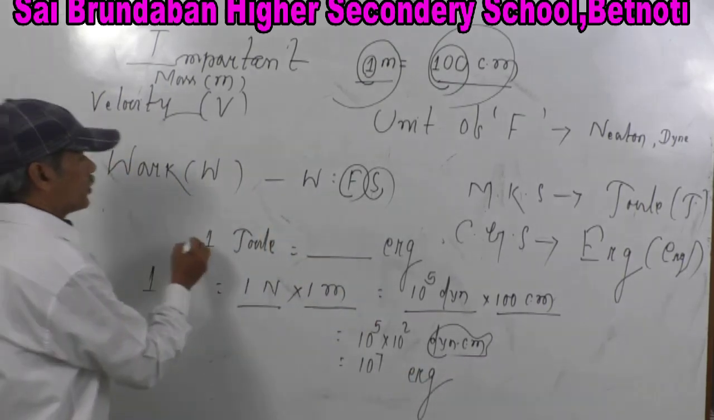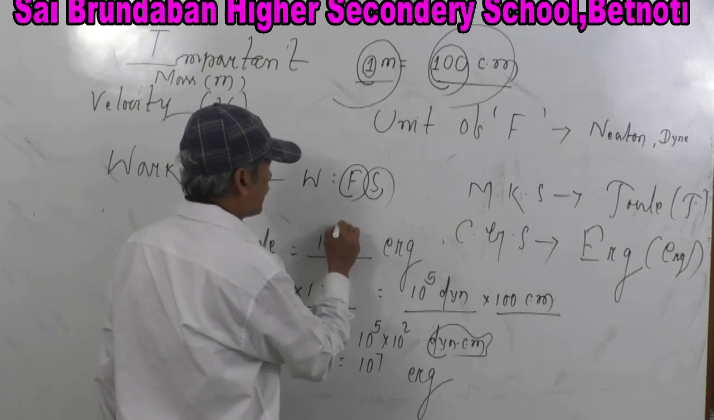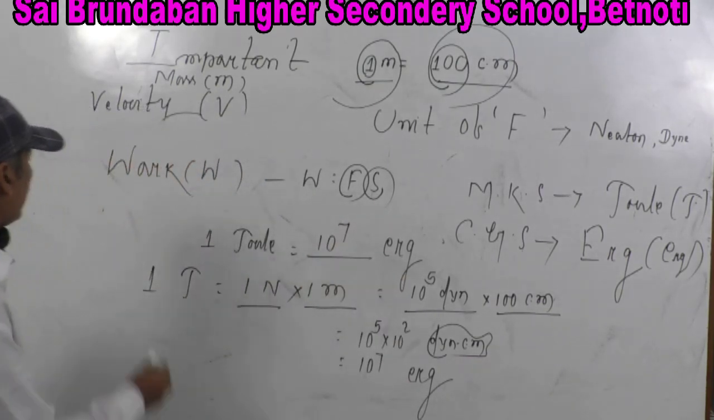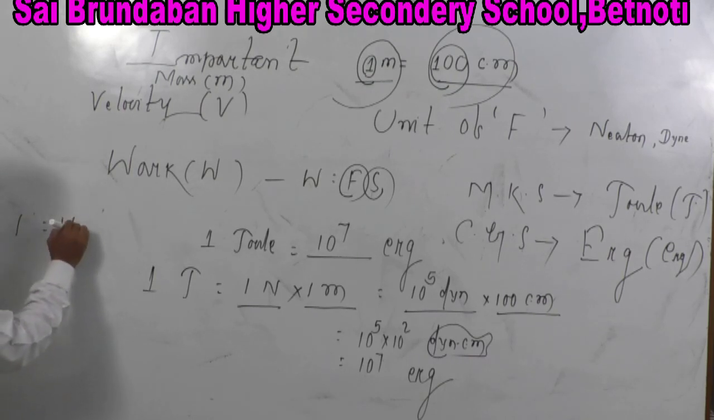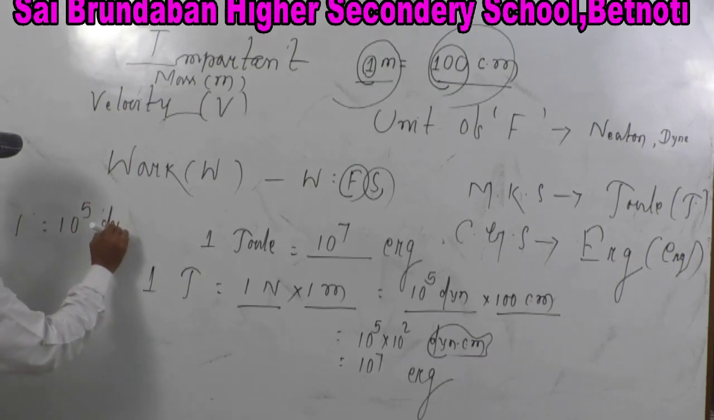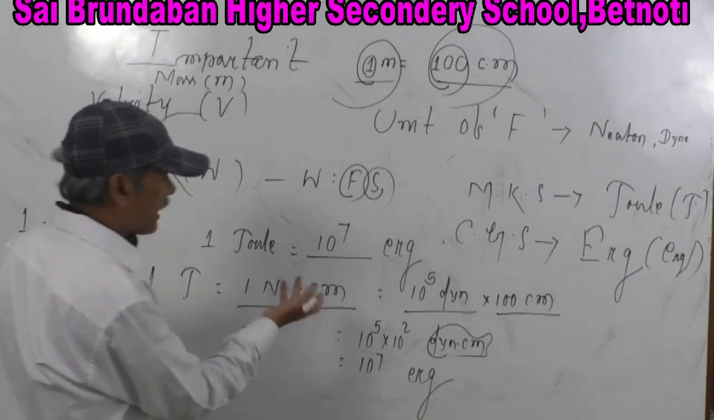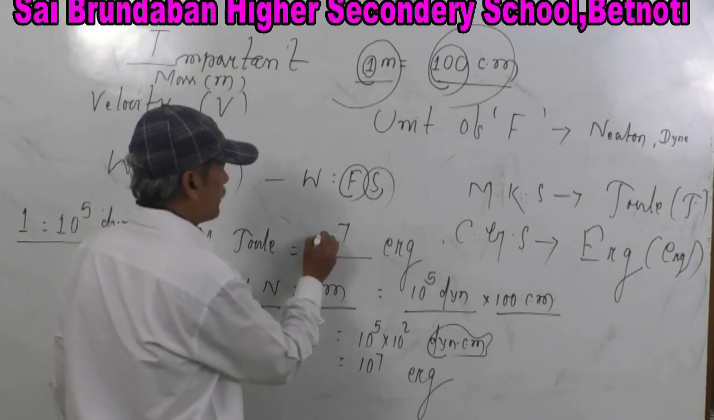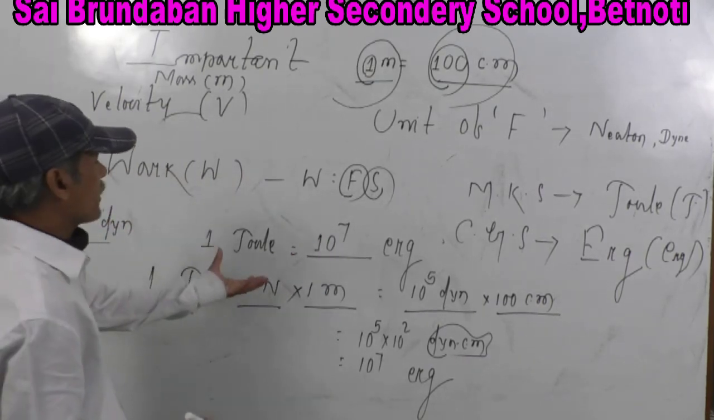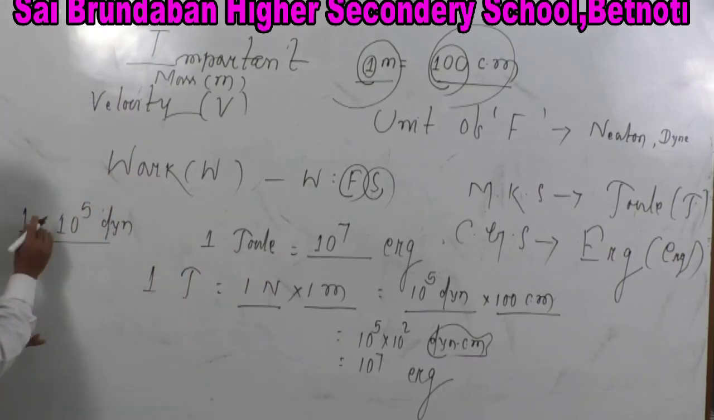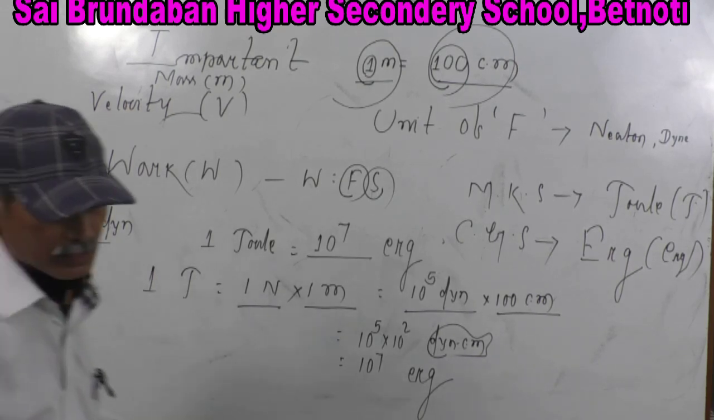So now we came to know that 1 joule is 10 to the power 7 erg. Then 1 Newton is equal to 10 to the power 5 dyne. We are able to derive it by using the process of conversion of unit. Earlier we were just remembering it, but it is not necessary to remember it, we can derive it. 1 joule is equal to 10 to the power 7 erg. This is the conversion of work and this is the conversion of force. Okay. The next.